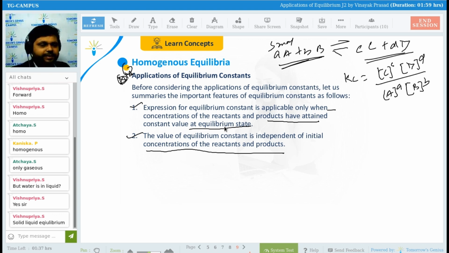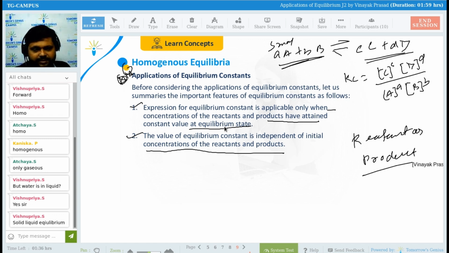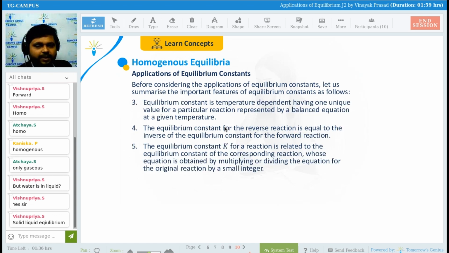Is it okay? Equilibrium means what? They will be equal, either the reactant side or the product side, they will have the same concentration. Is it okay? So the value of equilibrium constant is independent of initial concentration of the reactant and products. Is it okay? Now see the next point.